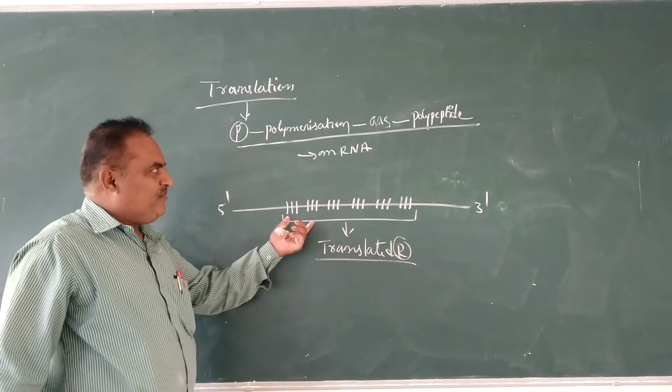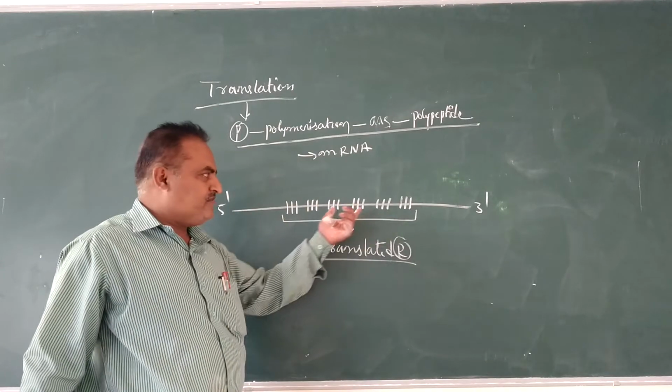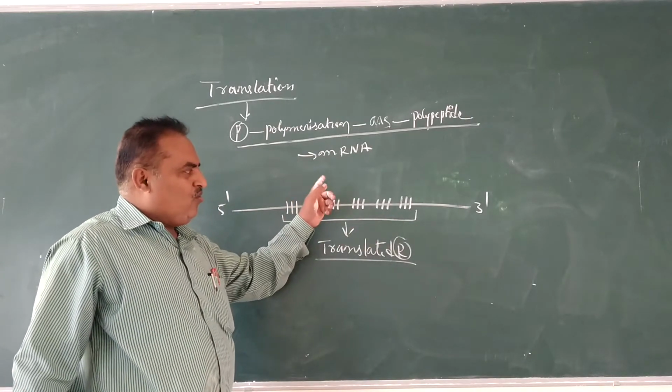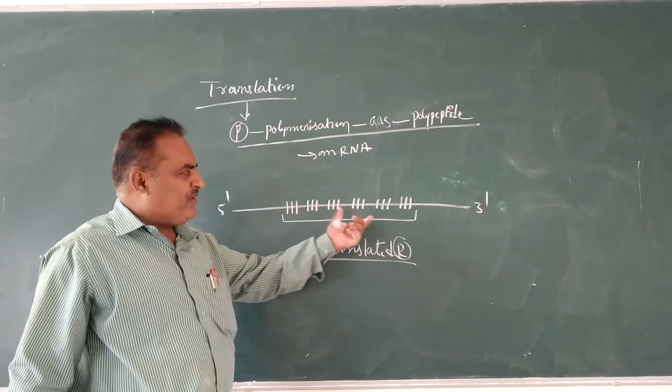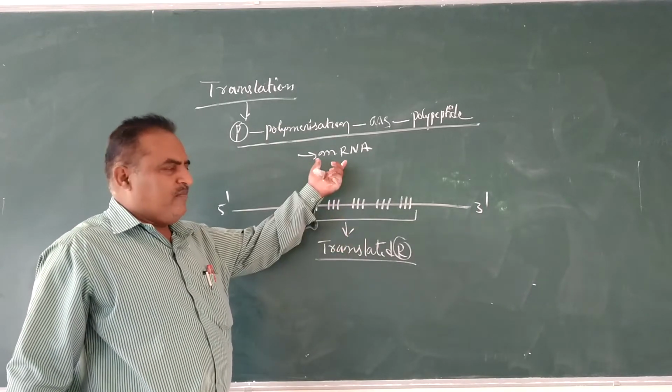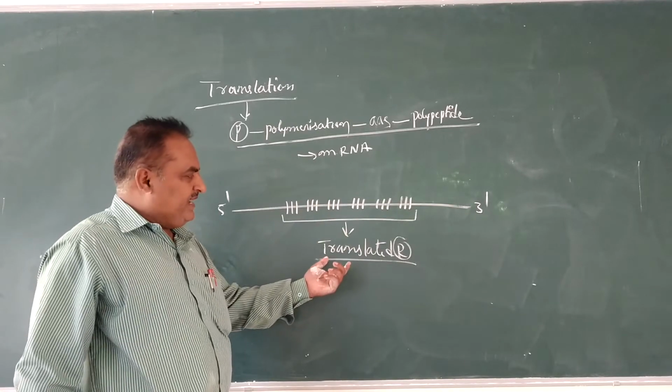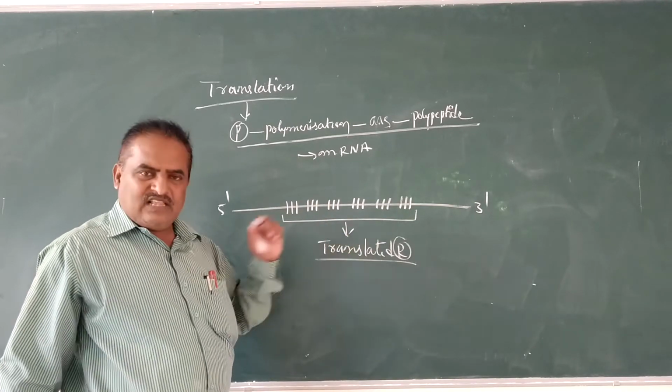Why is this region of the mRNA called the translated region? Because the coding of amino acids takes place on the mRNA during protein synthesis, that region is called the translated region.